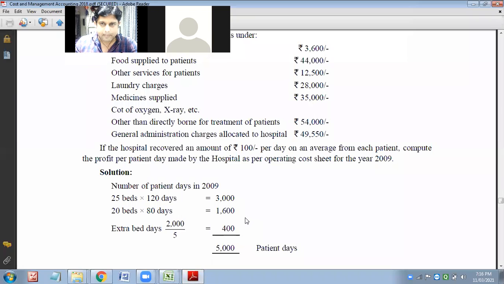We have less than 1 minute. If it is getting over, again you join.